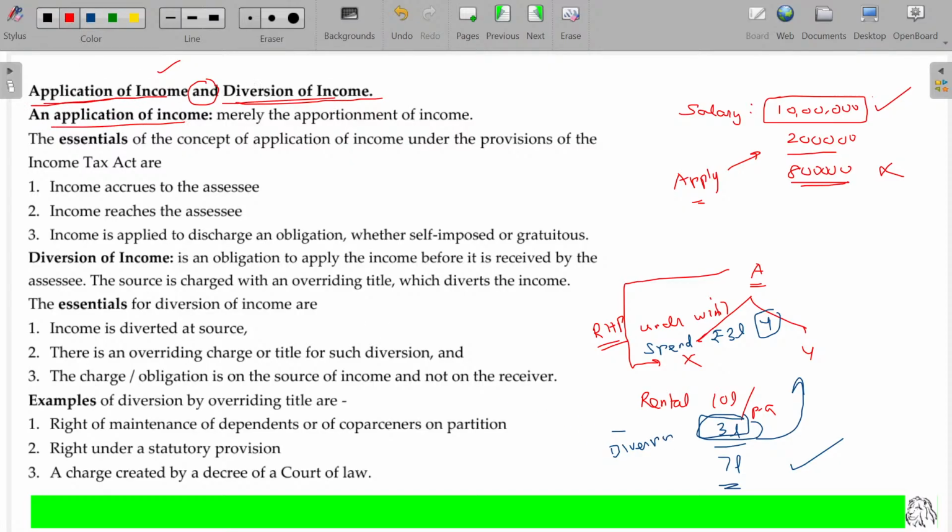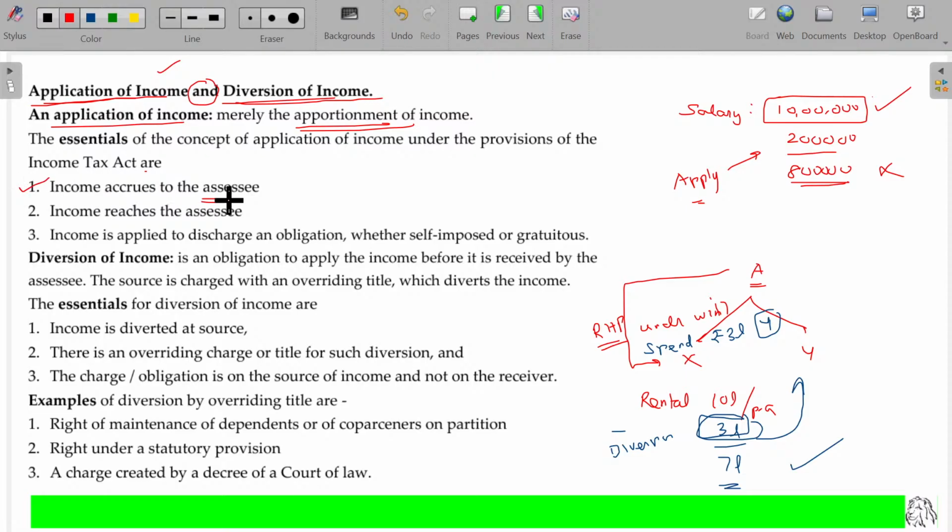An application of income is merely the apportionment of income, sharing. Will it be for your purpose or your savings purpose or donation purpose? You have control over the entire 10 lakhs. You are distributing that as per your intention. So here are the essentials of application of income under the provisions of the Income Tax Act. Income accrues to the assessee.